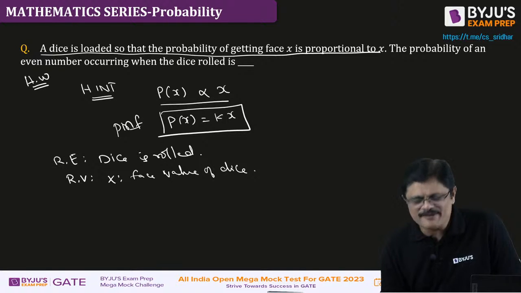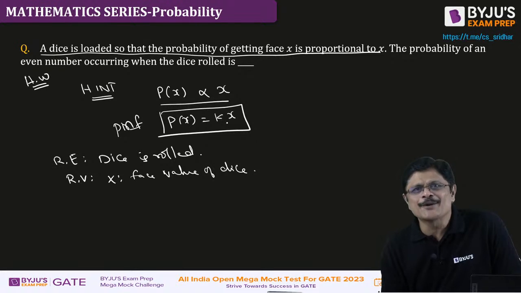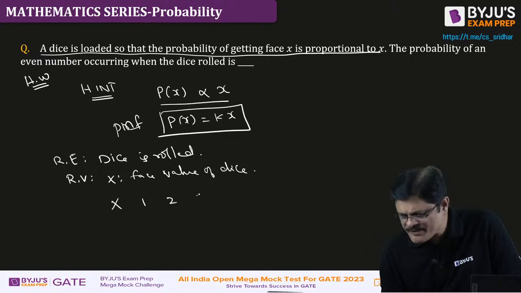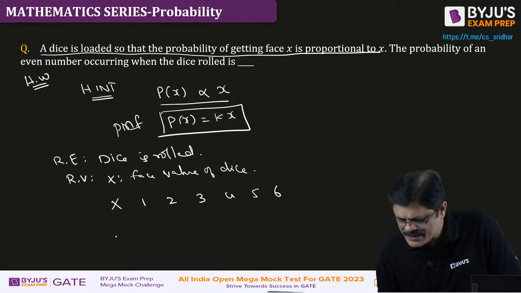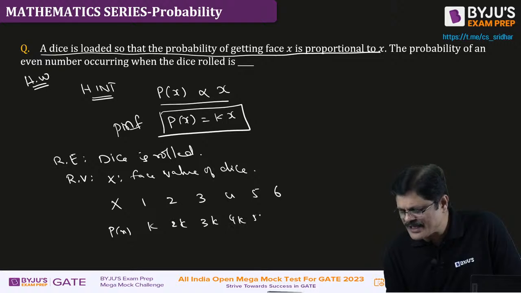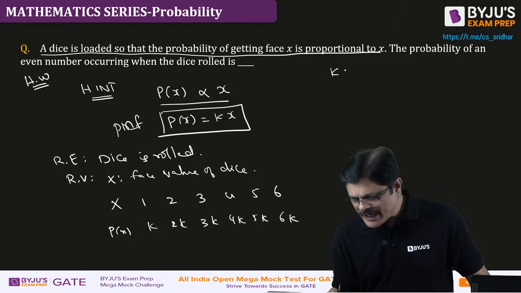Nice. So that is the face value of x. Now the probability of x taking the value x is equal to kx. And what are the possible face values, sir? When you roll a die, the possible face values are 1, 2, 3, 4, 5, 6. Then what is the probability of x? Kx. That is k, 2k, 3k, 4k, 5k, 6k. So from this you find the value of k.